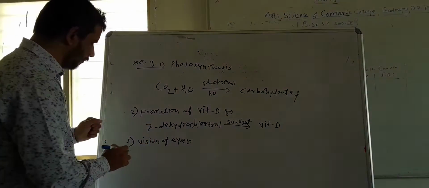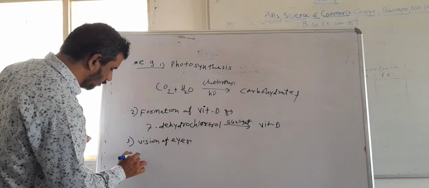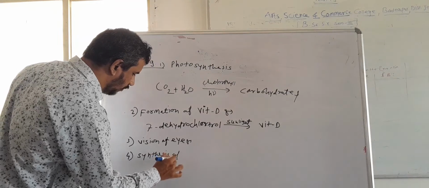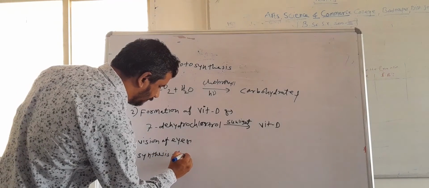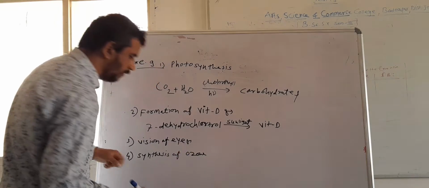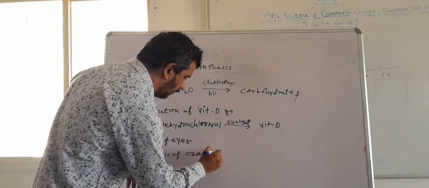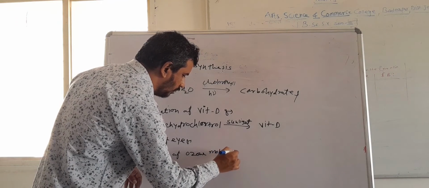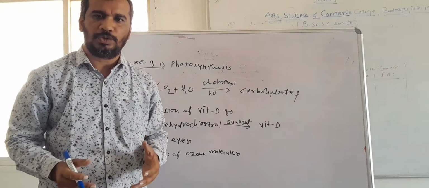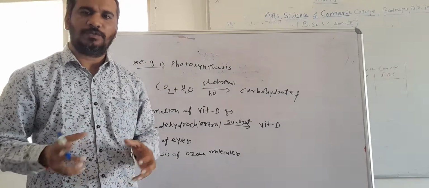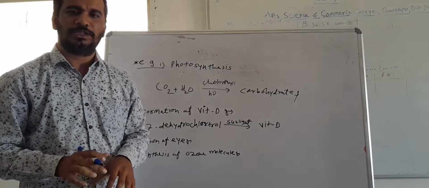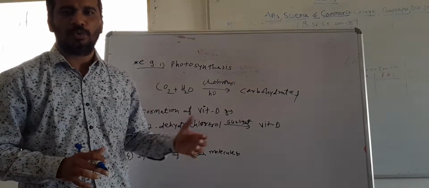There is one more example, that is the synthesis of the ozone molecule. This ozone molecule can be synthesized from the O2 molecule simply by means of a photochemical reaction, and this reaction leads to the synthesis of the O3 molecule, that is the ozone molecule.